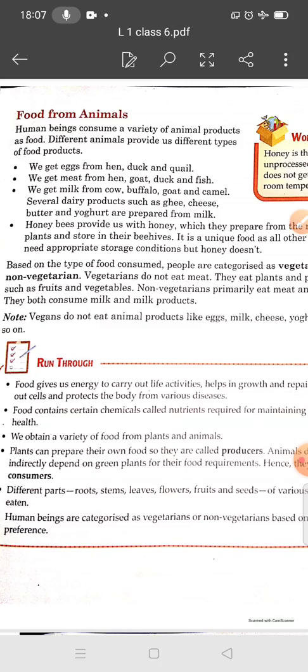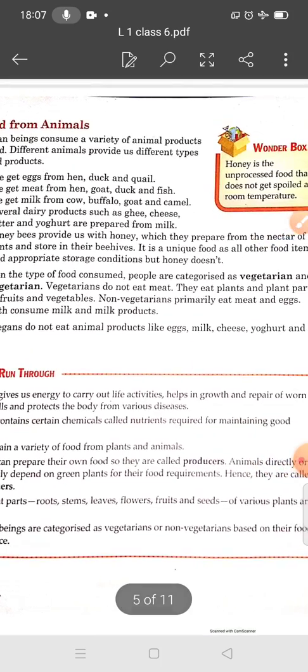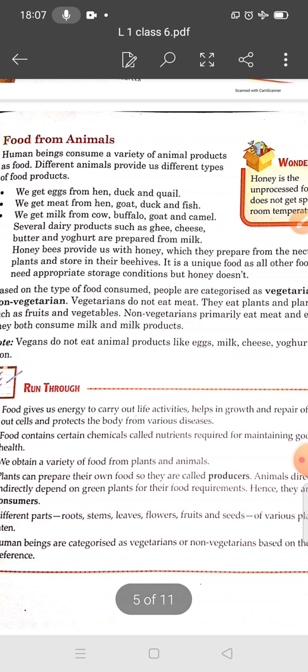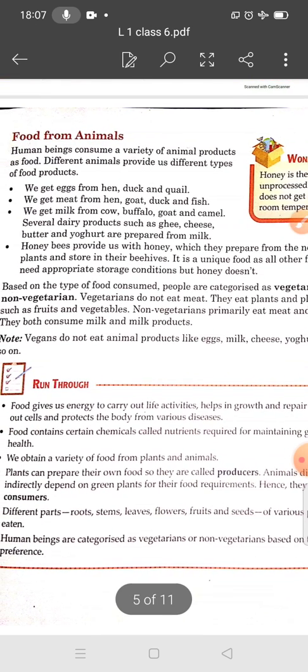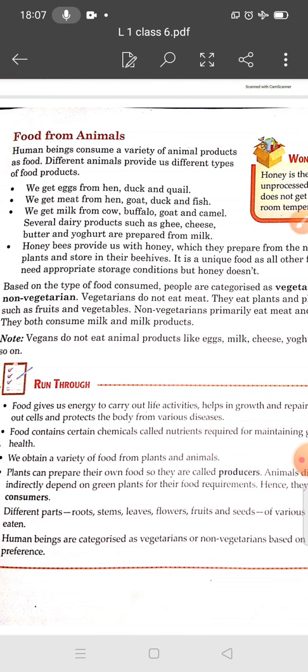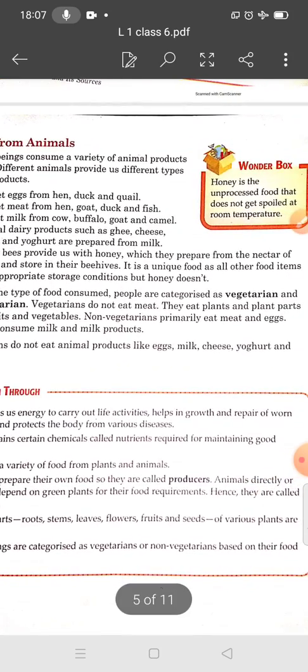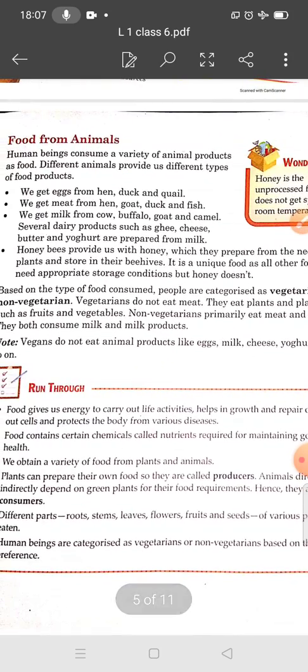So honey bees provide us with honey, which they prepare from the nectar of the plant and store in their beehives. It is a unique food, as all other food items need appropriate storage conditions, but honey doesn't.